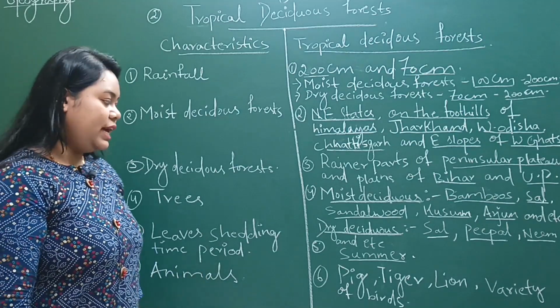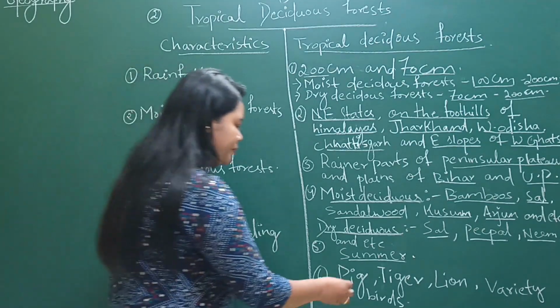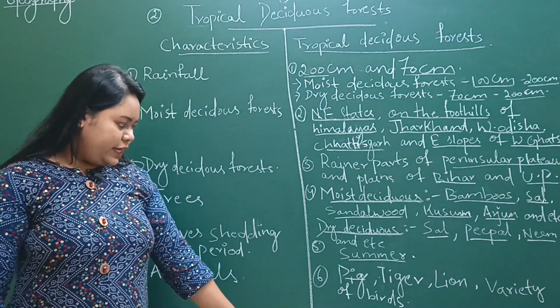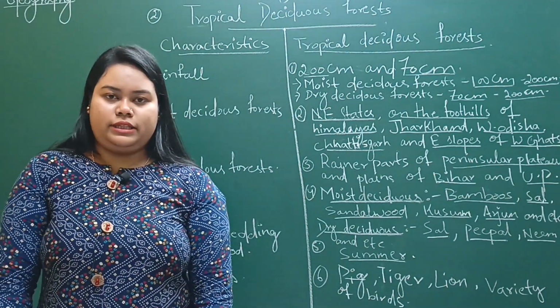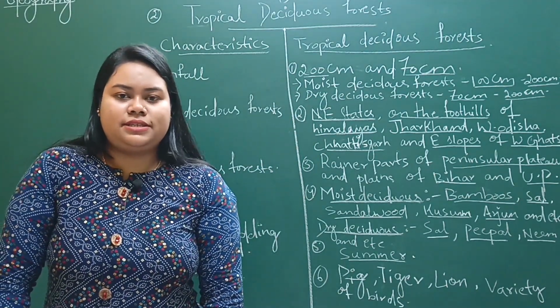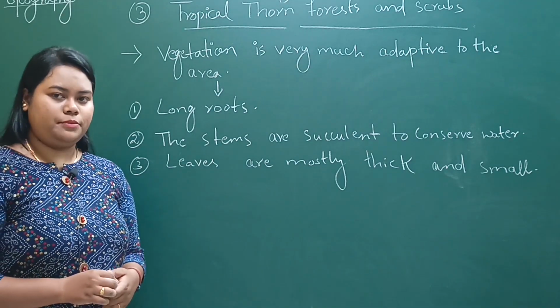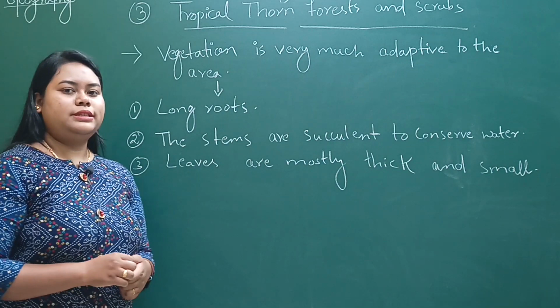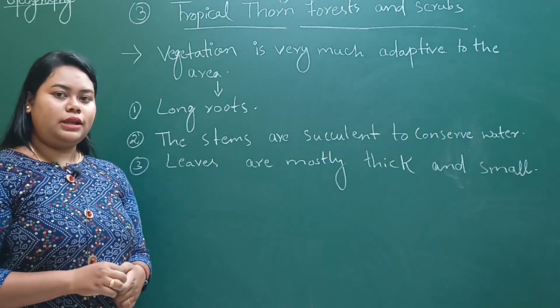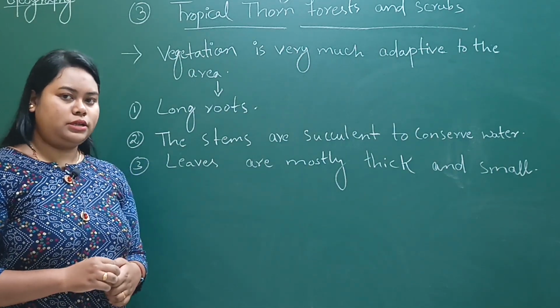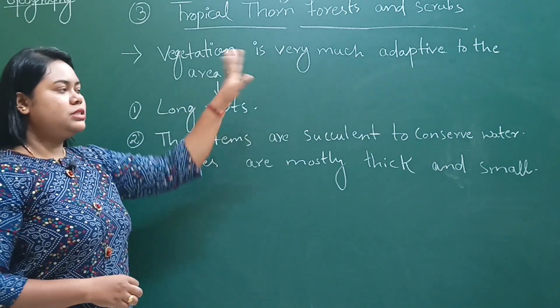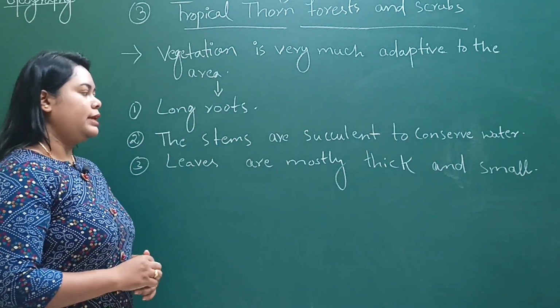Okay, there are lions, tigers, pigs, and a variety of birds, and lizards, snakes, and rats are also there. Now tropical thorn forest and scrub. In this forest there is very low vegetation, and there are thorny trees and bushes. The vegetation is very much adapted to the area.